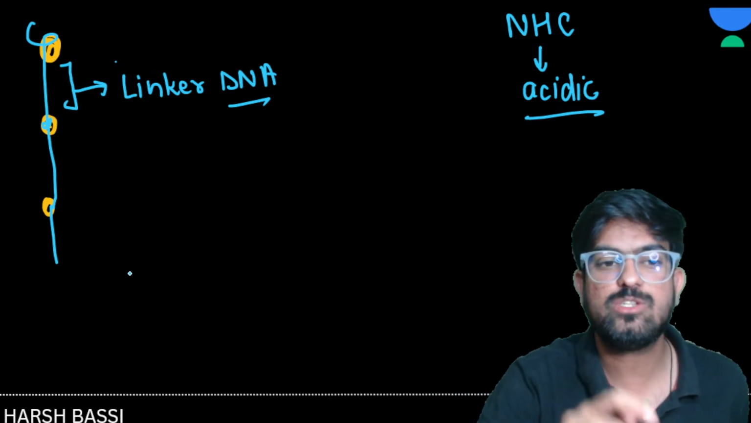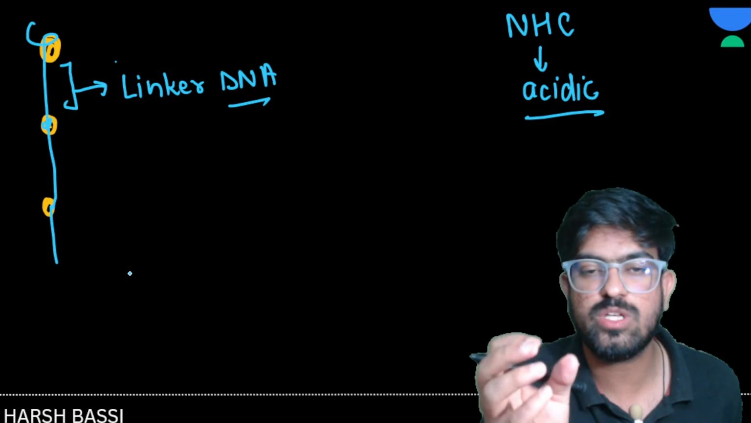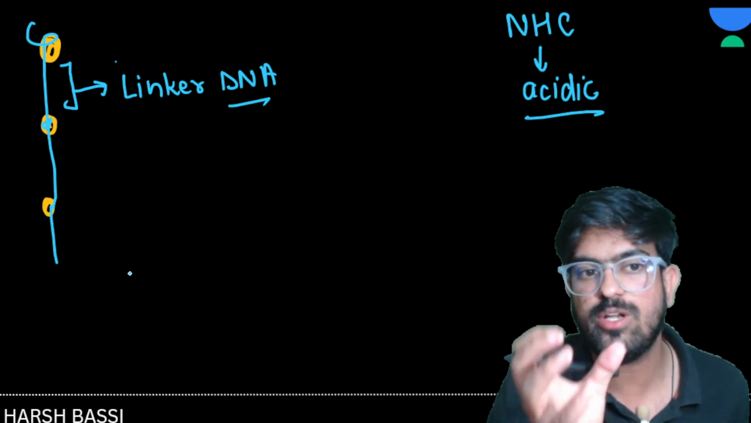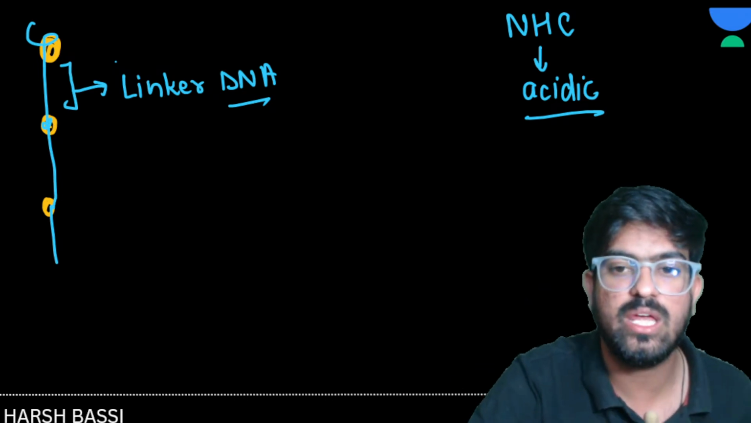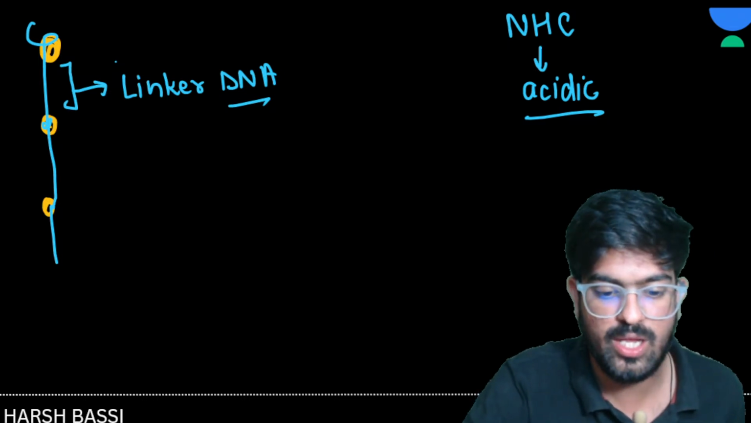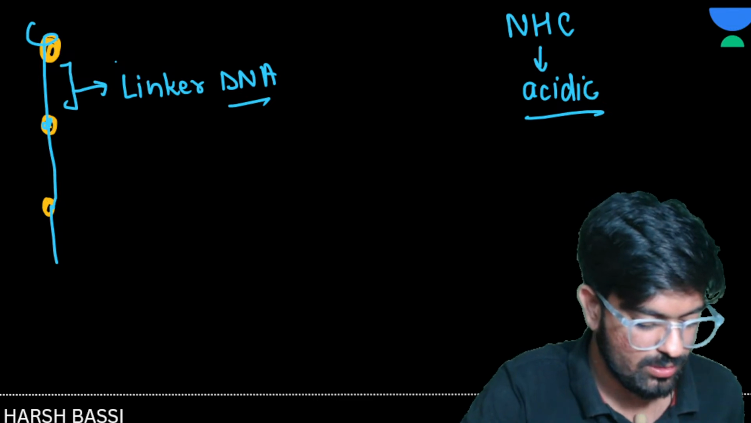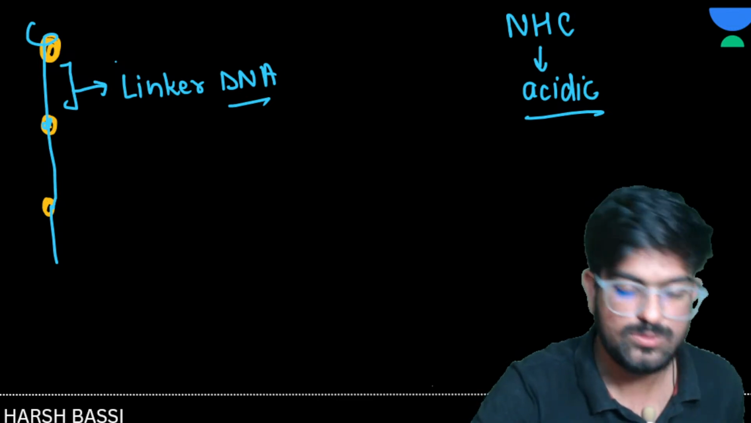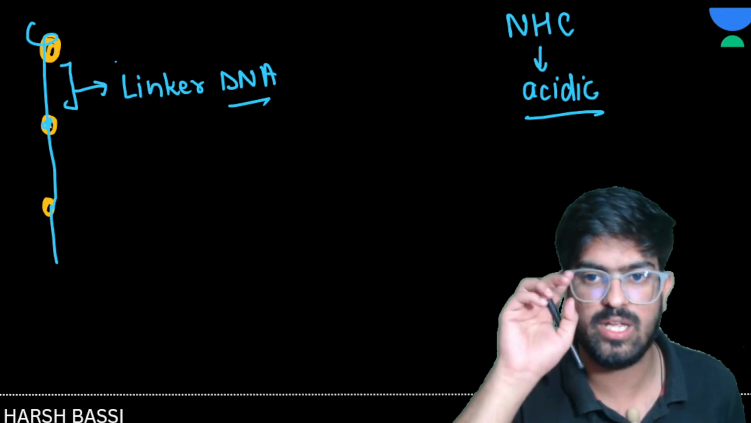That means to make the solenoid, we are using the non-histone proteins. So those non-histone proteins are acidic in nature. Clear? Just keep this in your mind.